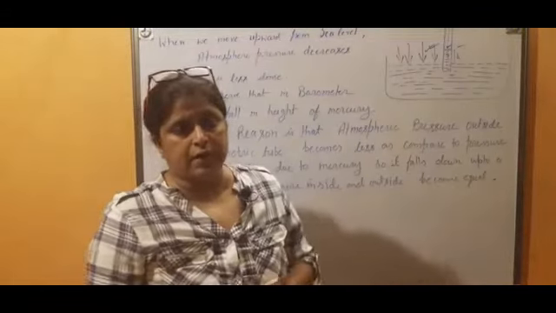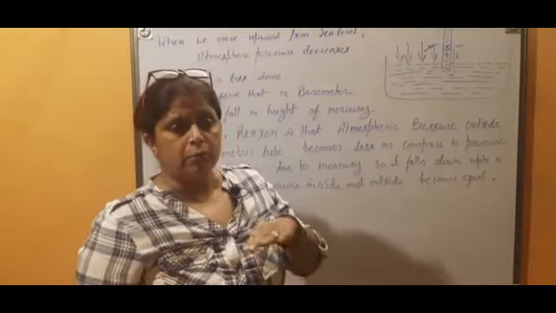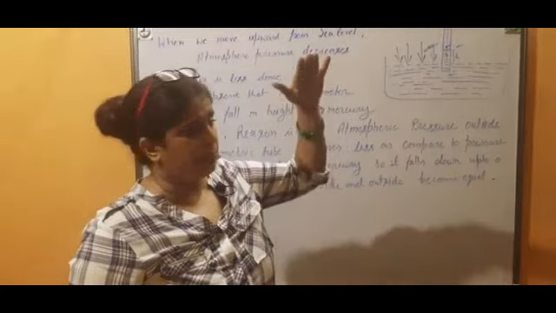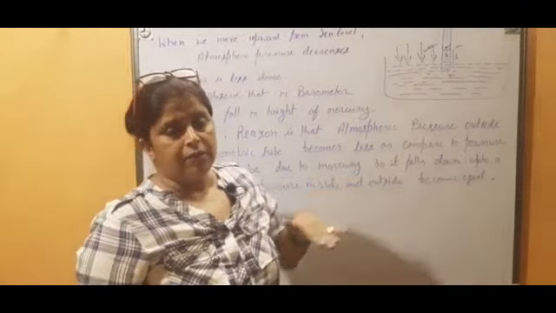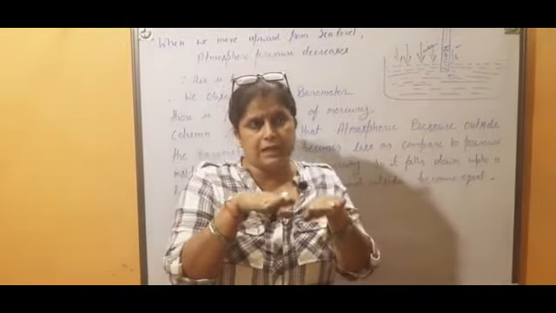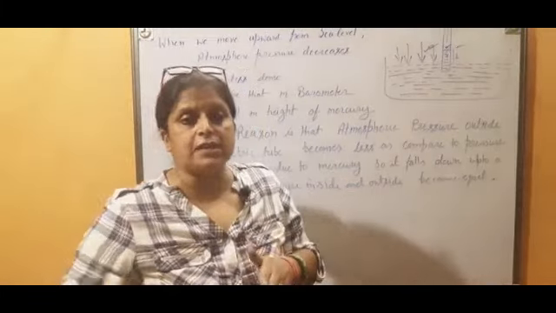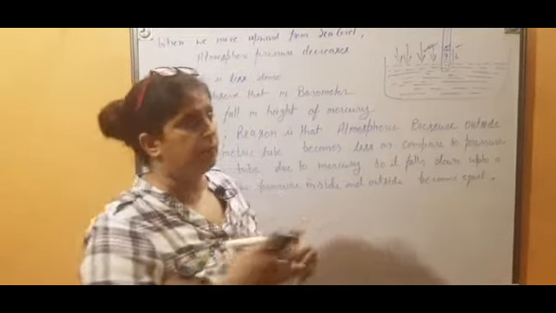Now we will try to understand. When we move from sea level to areas above sea level, the atmospheric pressure decreases, and when we move from sea level to areas below, the atmospheric pressure increases. Why does this happen? We are going to learn about that.